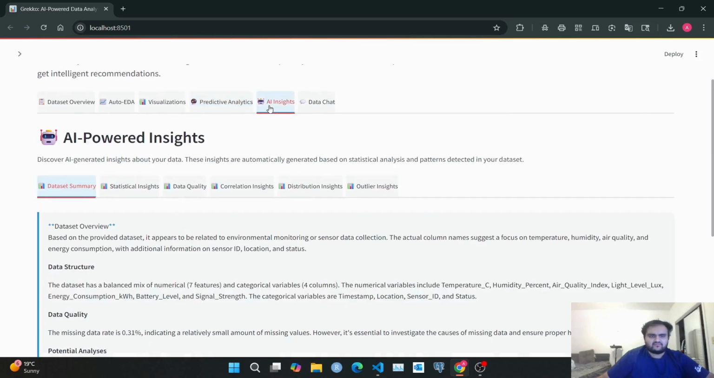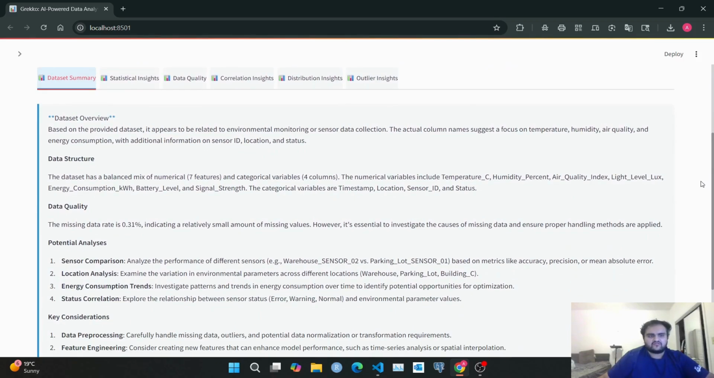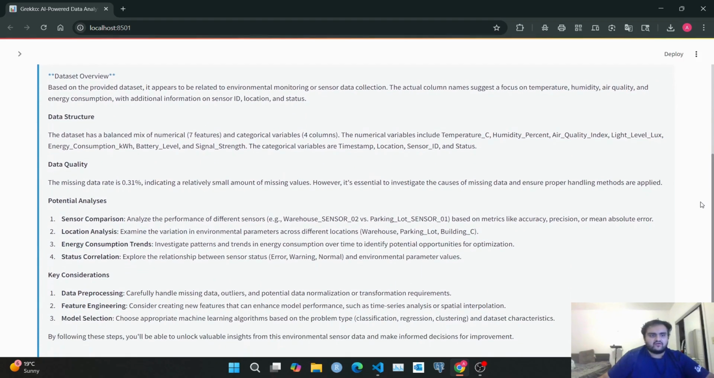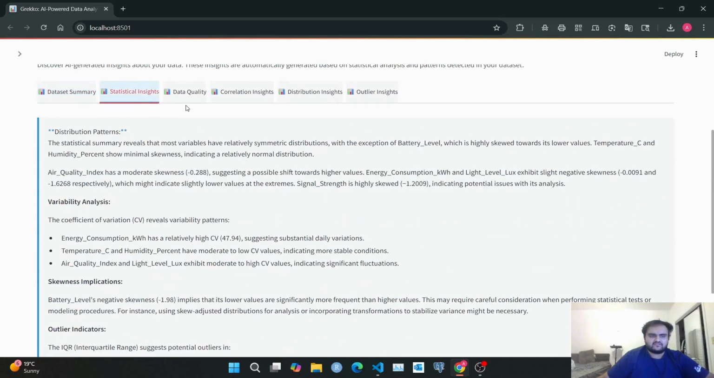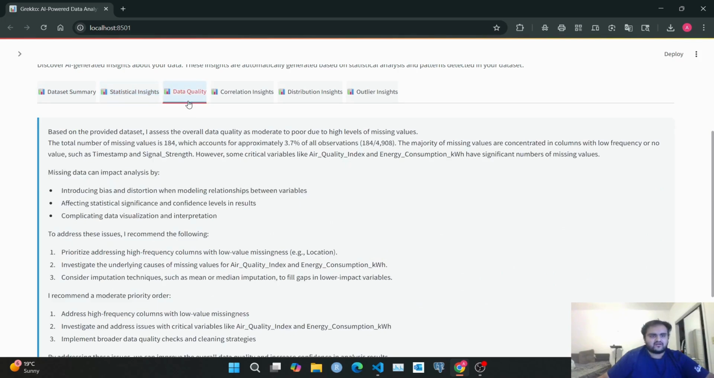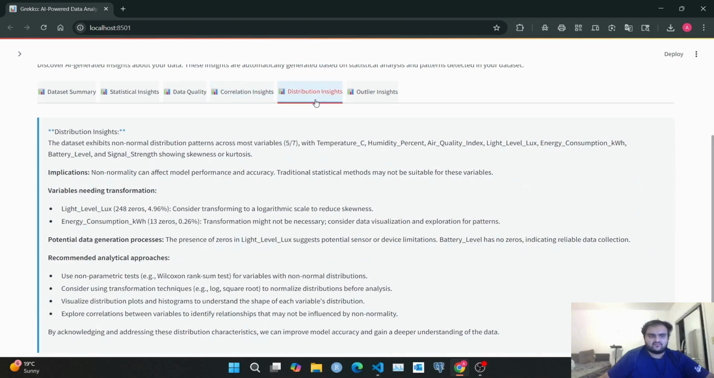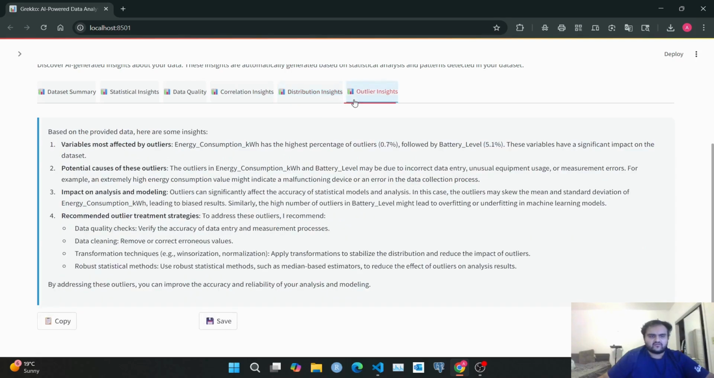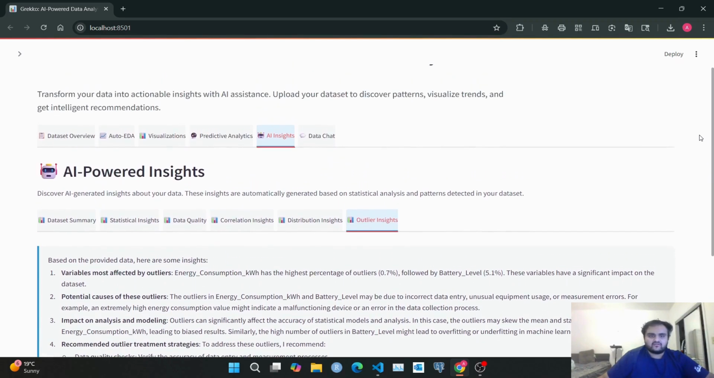And then we have the AI insights, where we have an actual insight of our data, what our data looks like, what our data is. So it's a small data set summary. Then we have the statistical insights to understand the statistical side of the data. Then we have an insight about the data quality. Then we have an insight about the correlations. Then we have an insight about the distribution analysis of each of the variables. And then we have the outlier insights, like how many outliers are there and what we should do and everything.